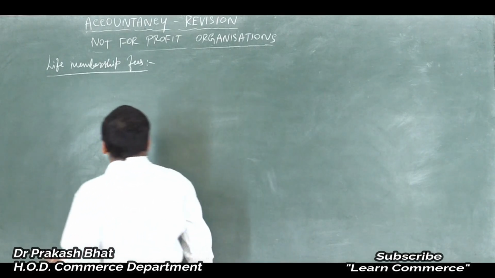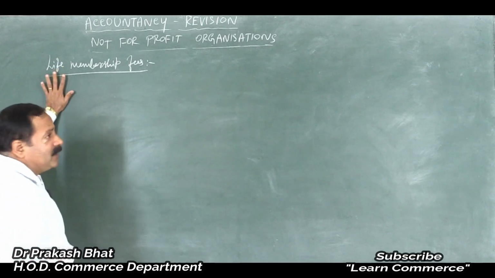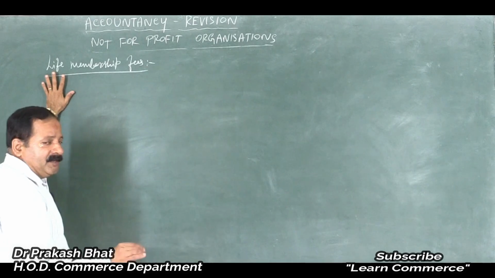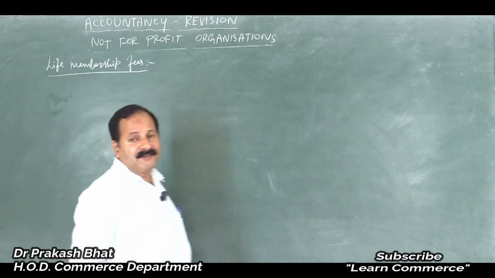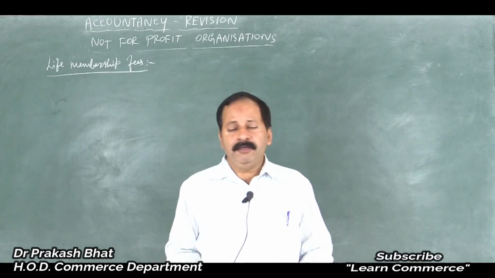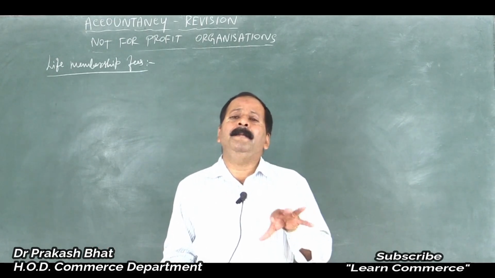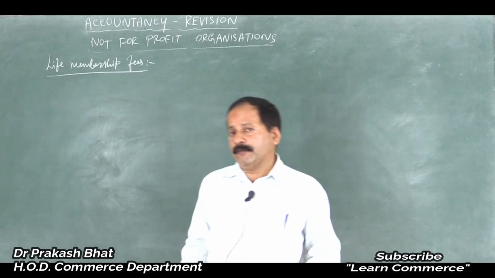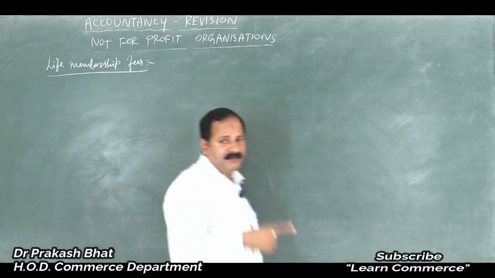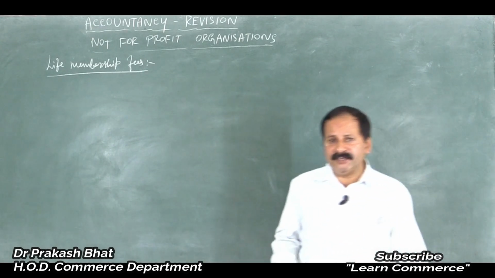That means the person who becomes a member by paying life membership fees will remain a member till the death of that member, permanently. In Kannada we call it Ajiva Sadasyatva Shulka. Once you pay that amount, there is no need to renew your membership again and again, because you will be a permanent member of that not for profit organization. That is called life membership fees, as it is paid only once in the lifetime.